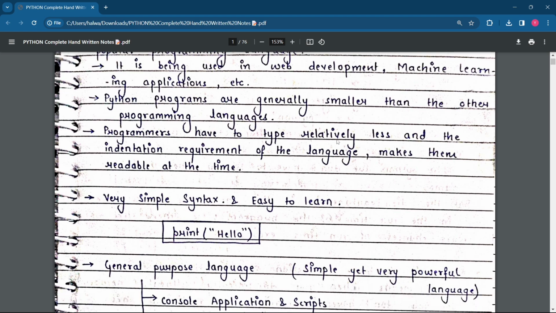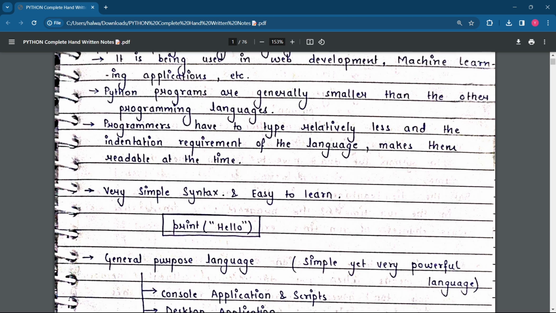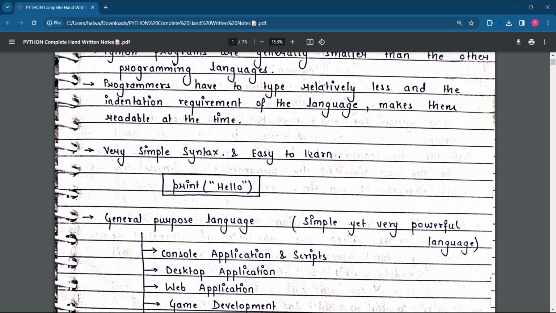Okay. Programmers have to type relatively less, and the indentation requirement of the language makes the code readable at a glance. As we have covered this part in the previous session as well, indentation. Because of the indentation, the code flow becomes very good and readable. At a time, you will understand what things are happening there. Okay. So, very simple syntax and easy to learn.